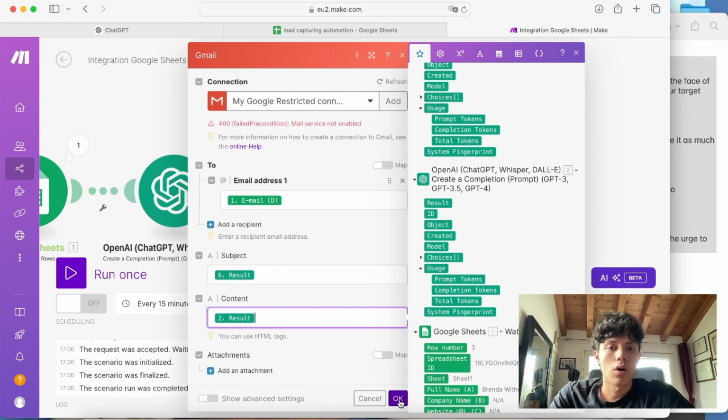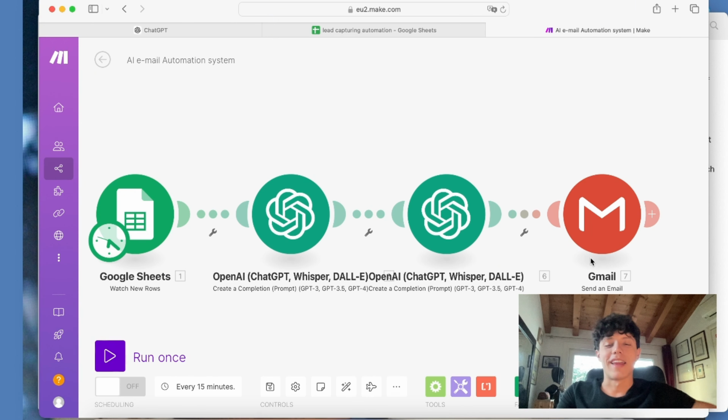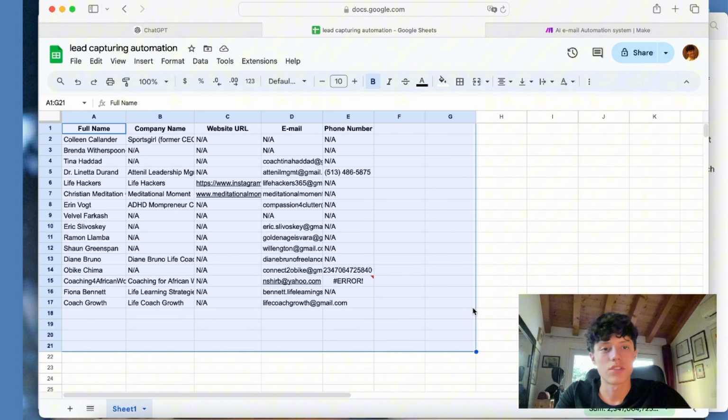I'm going to hit OK. And just like that, our AI email automation system is done. So let me go ahead and summarize real quick how this automation functions and how it's structured. First of all, the automation is triggered whenever a new row is added to this spreadsheet right here.